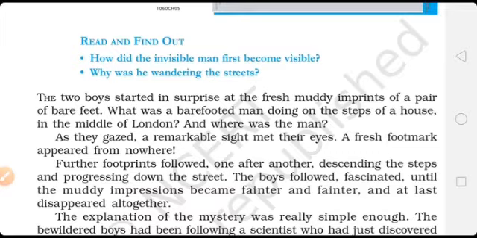As they gazed, a remarkable sight met their eyes. A fresh footmark appeared from nowhere. Gazed means looked intently. Here the meaning of gaze is to look intently with the eyesight.